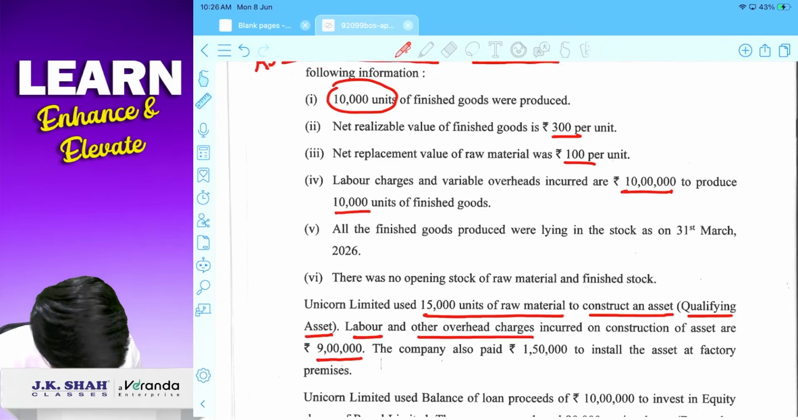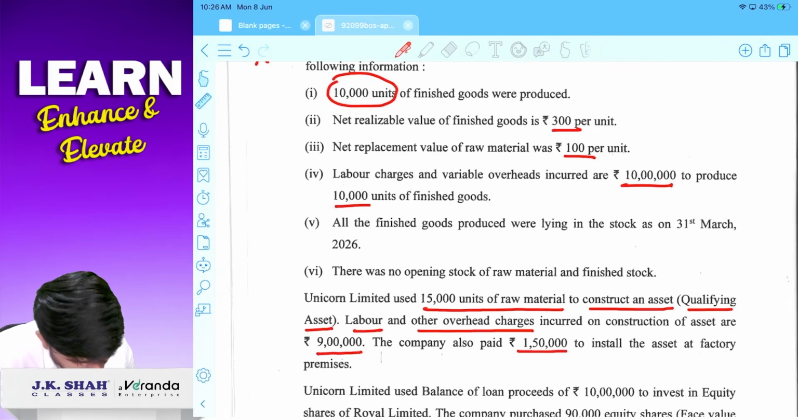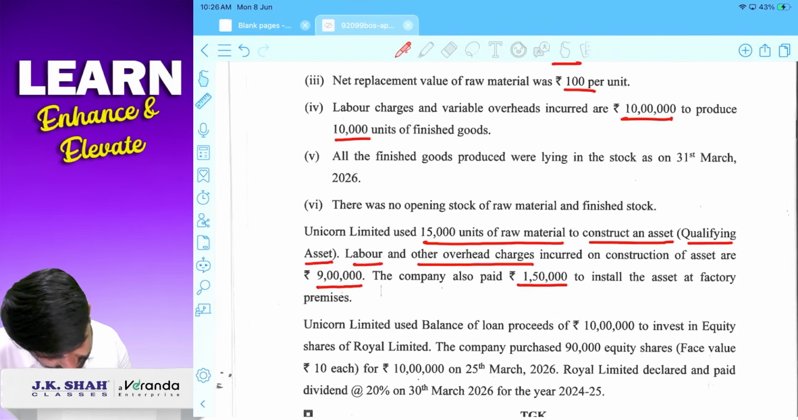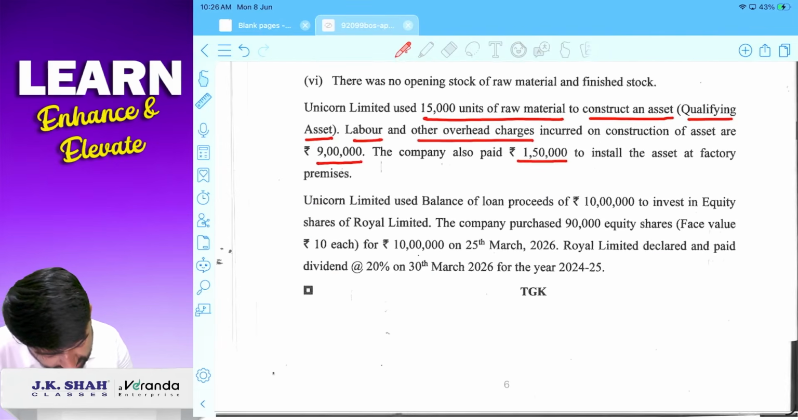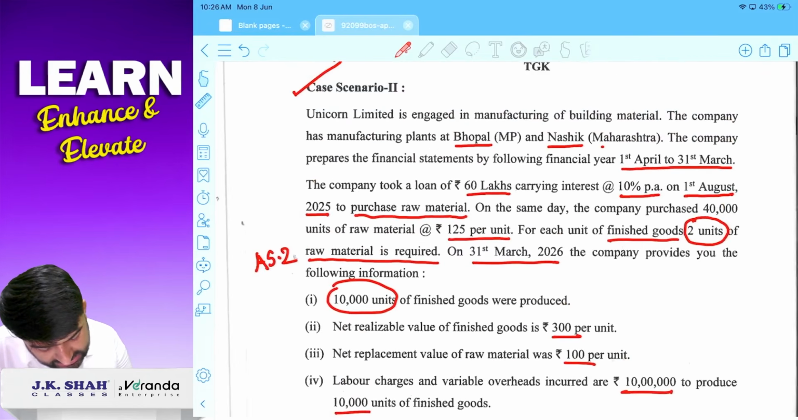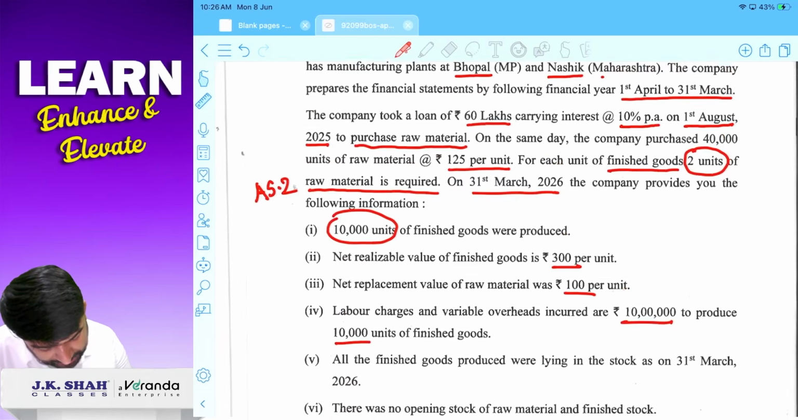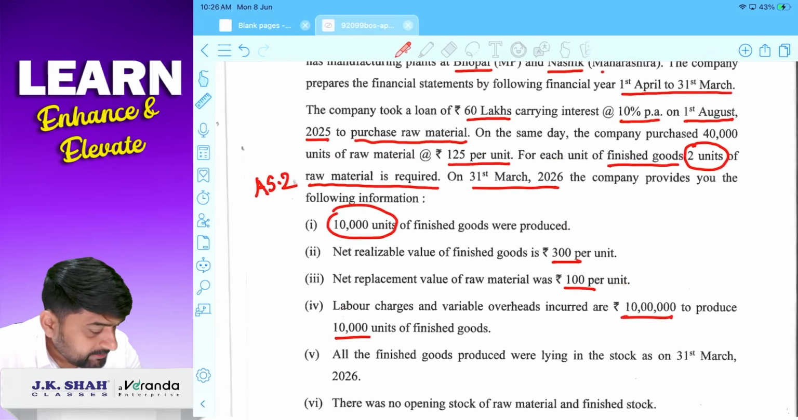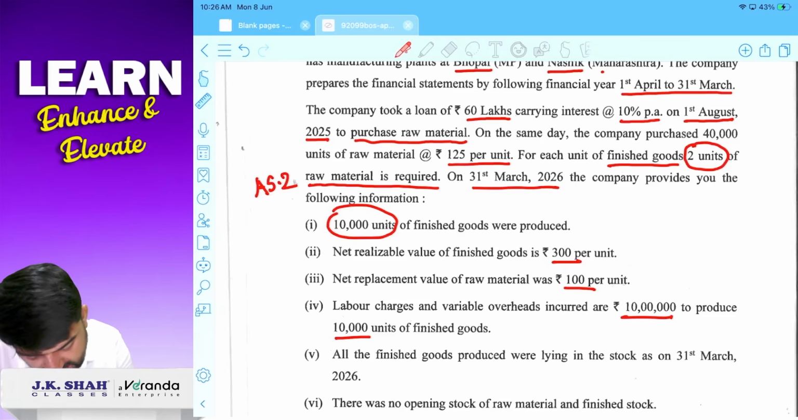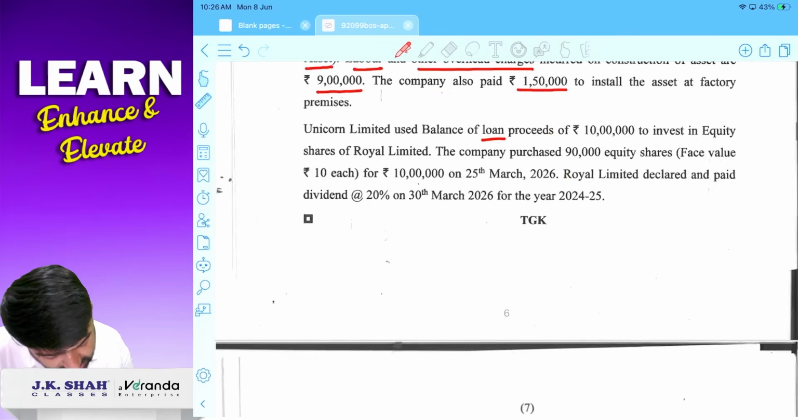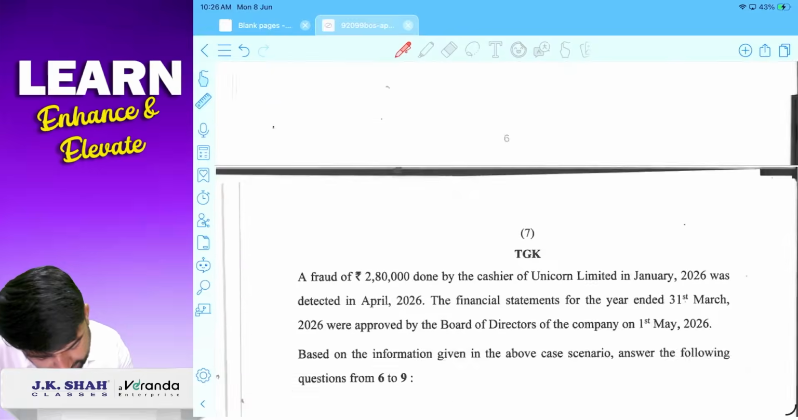Correct? The company also paid rupees 1,50,000 to install the asset at factory premises. Okay, fair enough. Unicorn Limited used balance loan. So loan total कितना था? 60 lakhs का loan दिया है for purchase of raw material. Correct? So 40,000 यूनिट्स परचेस किया है रॉ मटेरियल का. 125 मतलब 50 लाख का लोन रॉ मटेरियल के लिए यूज किया है. बाकी बचा 10 लाख. वो 10 लाख का लोन का क्या किया?